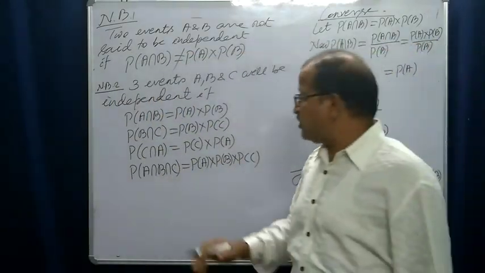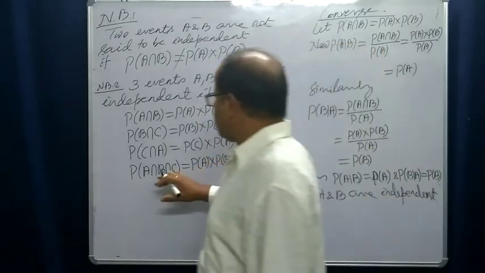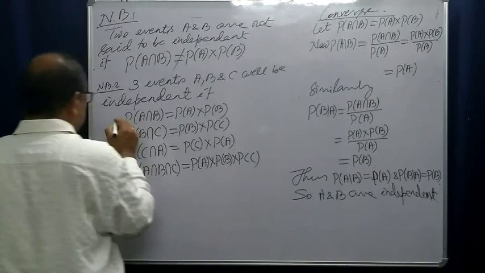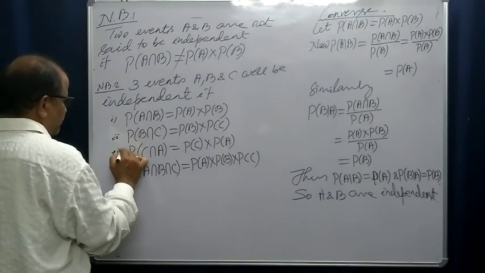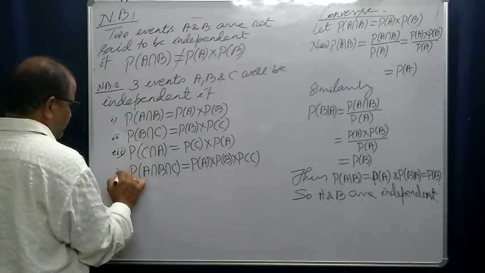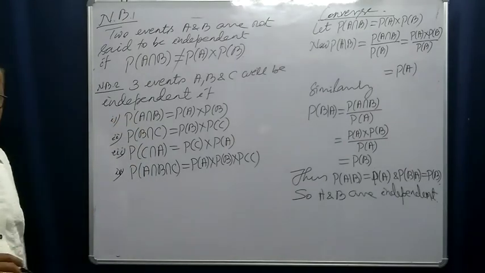Three events will be independent if they satisfy all these four conditions: 1, 2, 3 and 4. If they satisfy all these 4 conditions, they are independent.